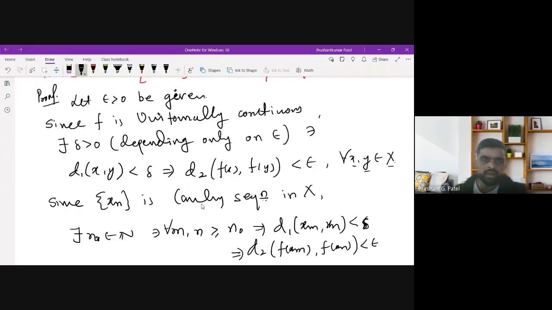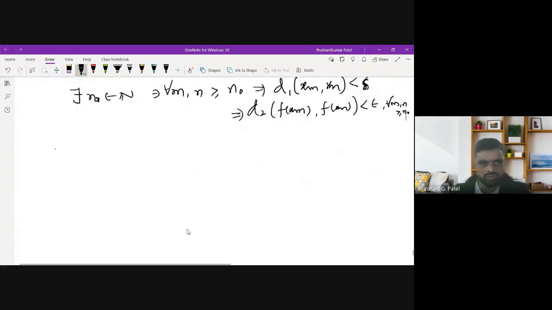See, in the definition of uniform continuity, this delta depends on epsilon, but here this delta is not depending on x. So that's why we can apply that concept here. So this is true whenever m, n are greater than or equal to n0. Therefore we can say that the sequence f of xn is a Cauchy sequence